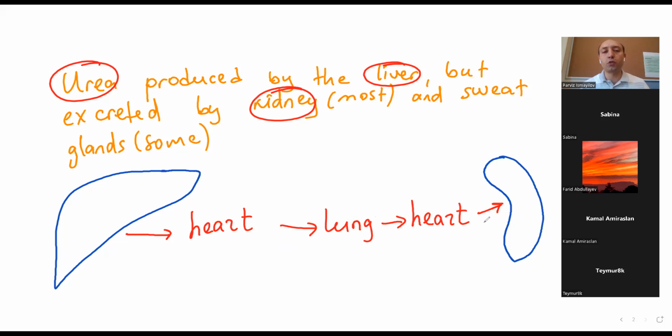So my first question, guys: do you remember, or who can answer, the exact names of the blood vessels? I'm asking about the names of blood vessels. How does blood go from the liver to the heart, the pathway? Which blood vessels does it pass through?